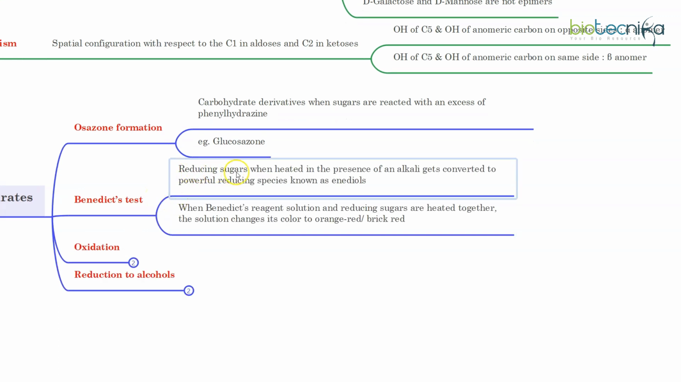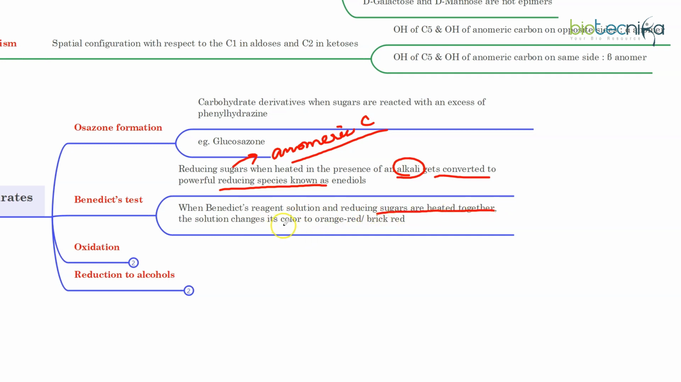Benedict's test, for reducing sugars. Reducing sugars are the ones which have a free anomeric carbon. That means the C1 carbon is free to react. That is called a reducing sugar. When they are heated in the presence of an alkali, they get converted to reducing species known as enediols. When Benedict's reagent solution and reducing sugars are heated together, there will be a color change to orange red or brick red. And you can measure this spectrophotometrically. If your color change is greater, the concentration of reducing sugar is greater. These are tests for measuring the concentration of reducing sugar.